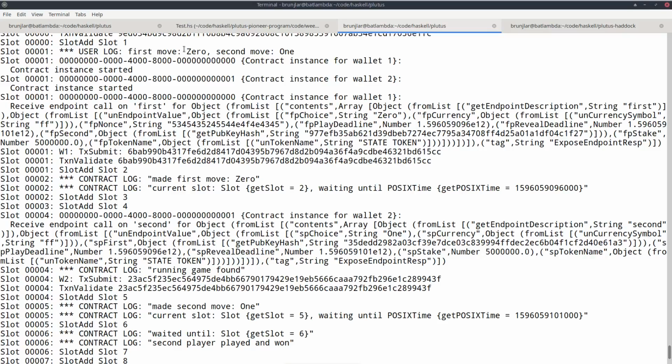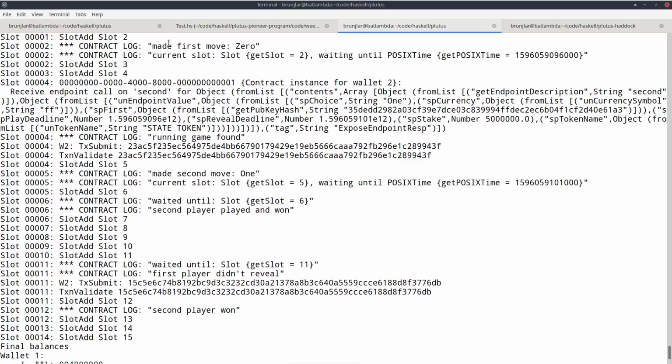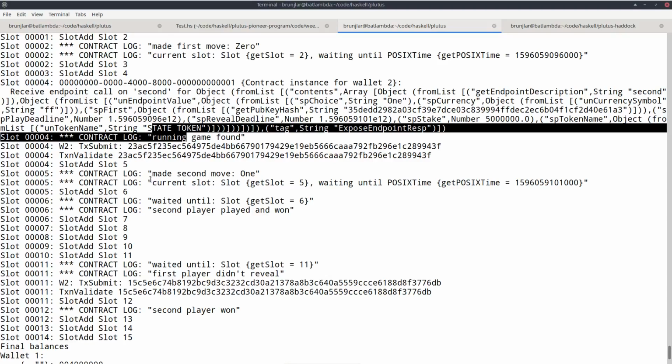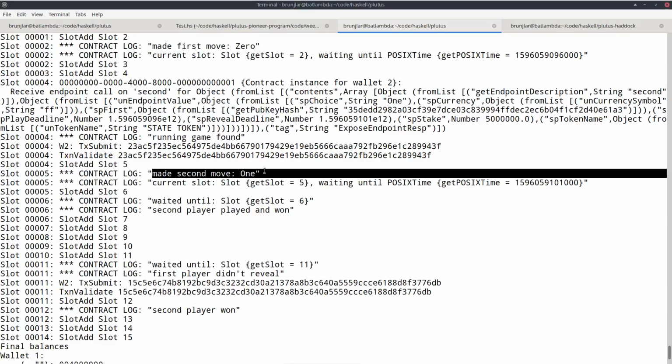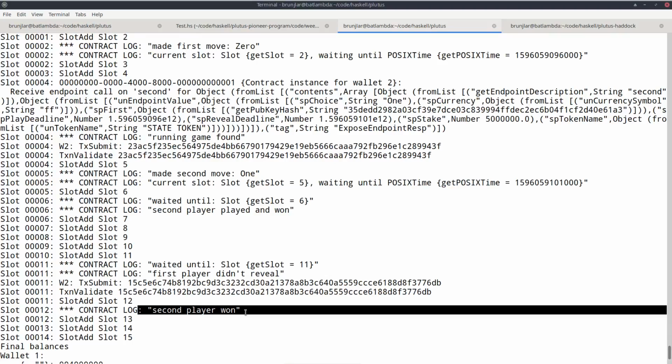So the beginning is the same. So the first wallet creates this initial UTXO. Now the second wallet again finds the game and makes its move, but now the move is 1. So now the first wallet realizes that it has lost and doesn't do anything. So the second wallet detects that the first wallet hasn't made a move and now invokes this claim second endpoint to get the money. So now if we look at the final balances, the situation is reversed.